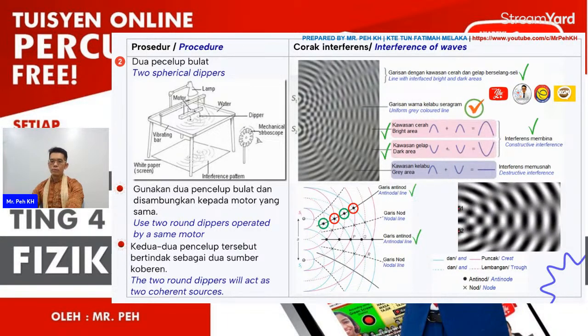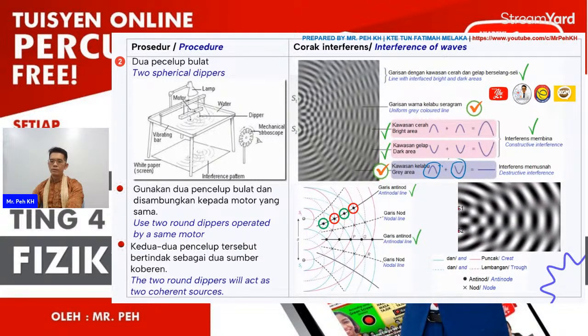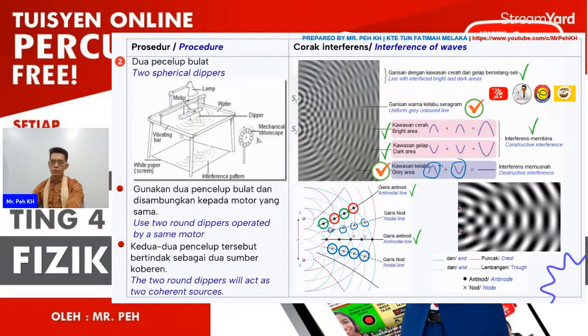Then the next will be discussion regarding the uniform gray color line. I also explained already just now. So this will be the gray area where the crest meets with the trough. So it will be on this line. Just now I was using these parts, actually also the same line. So when we join together, this will be the destructive interference area.